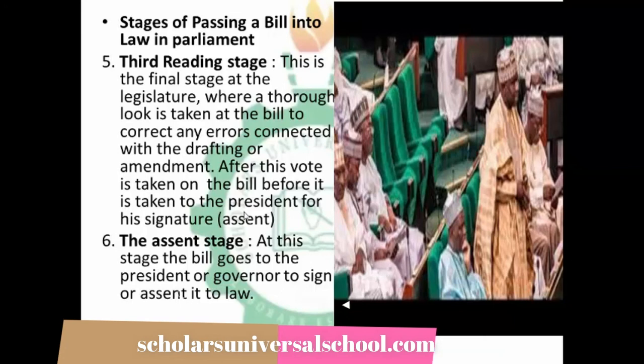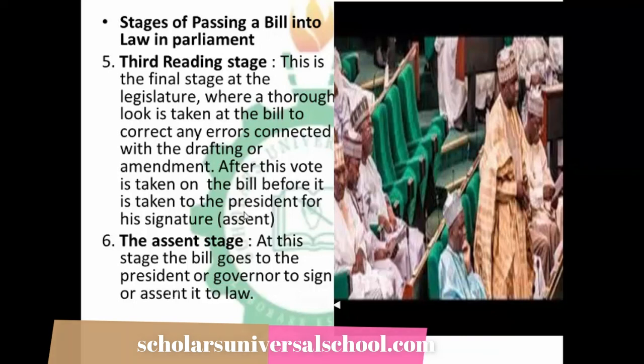If and only if the legislators actually support the bill. If the legislators do not support the bill, if they voted against it, then there won't be anything for the executive to give assent to. So it simply means that any law that has been agreed upon in the National Assembly will now be passed to the president, so that the president can endorse it and ensure that it becomes a law.